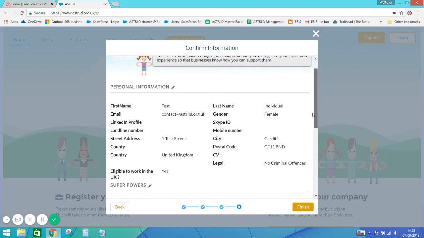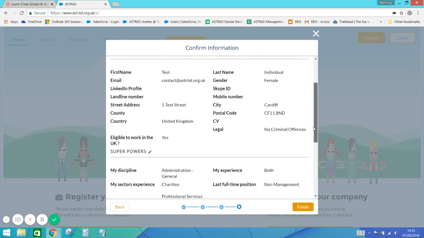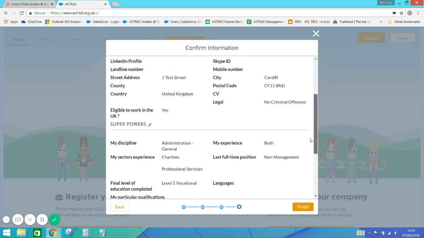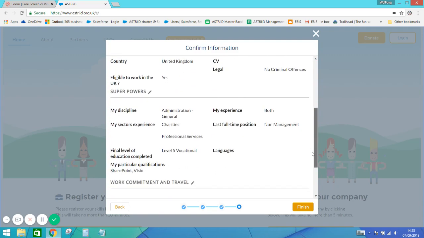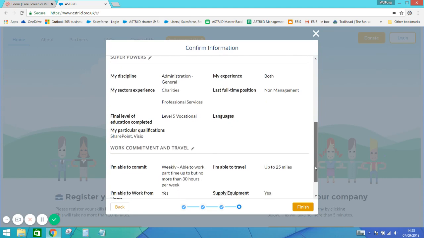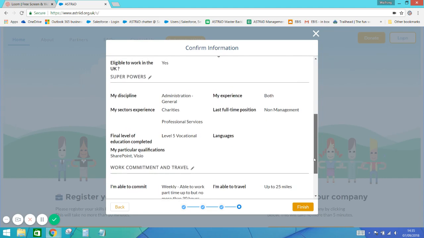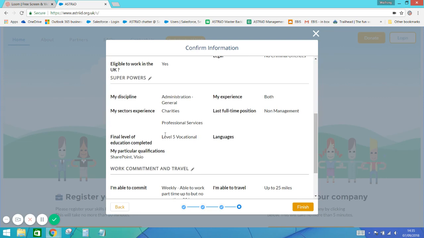Then hit next. And then this is where your details are actually shown just as a check. So if you just scroll through that, just to make sure that you're happy with all the information entered. In the event you're not happy, so if you remember earlier, I was a bit not sure about my particular qualifications. If you have a look at the section, there's a little pencil icon there, and as you hover over it or near it, you'll see that's the edit button.